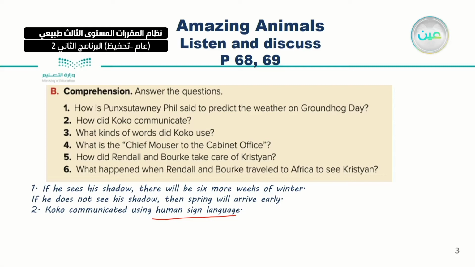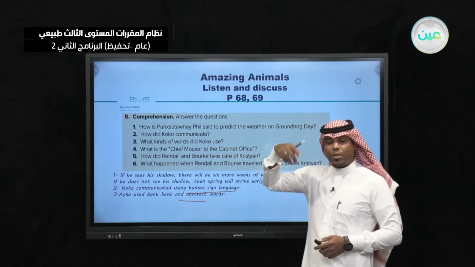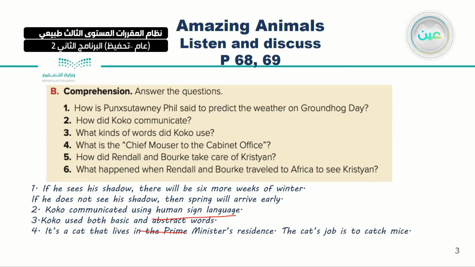Number 3, what kinds of words did Coco use? He used both basic and abstract words. Abstract, do you remember this one? Very good. Ideas, talking about, for example, things you cannot hear or even see. Number 4, it is a cat that lives in the Prime Minister's residence, the chief mouser to the cabinet office. And what is the job of this cat actually? The cat's job is to catch mice.